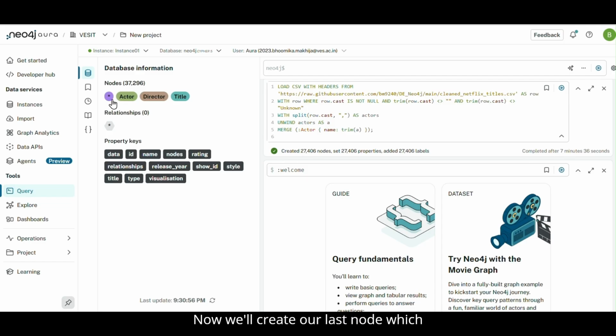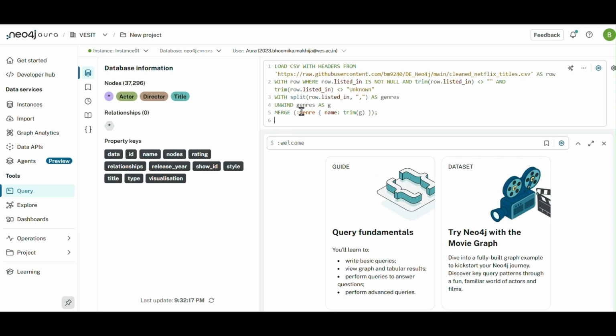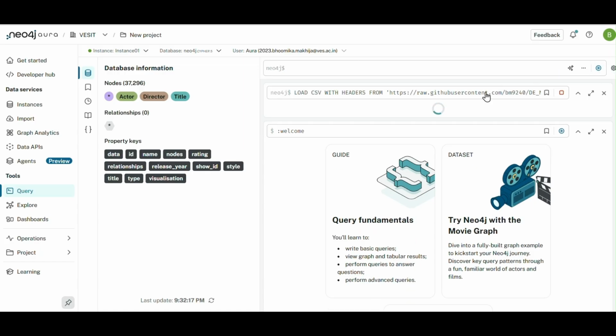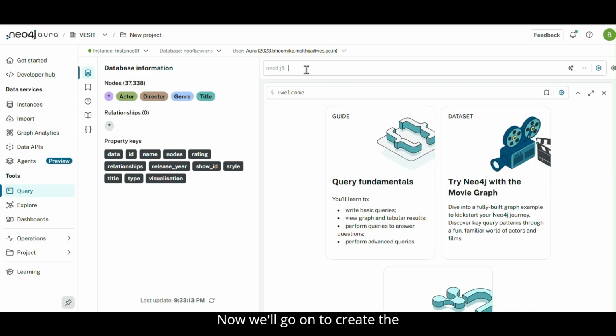Now we'll create our last node, which is the genre node, and after writing the query, we'll run it. So as we can see, all the 4 nodes have been created, and the number of nodes created for each has also been defined. Now we'll go on to create the relationships between the nodes.